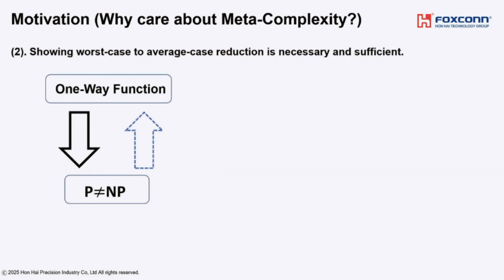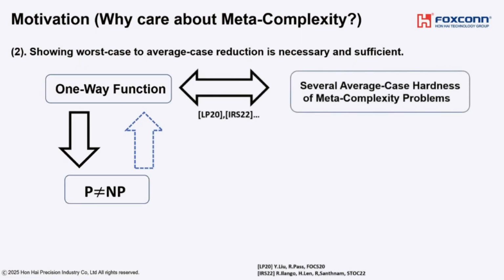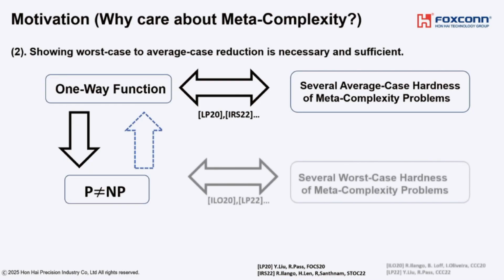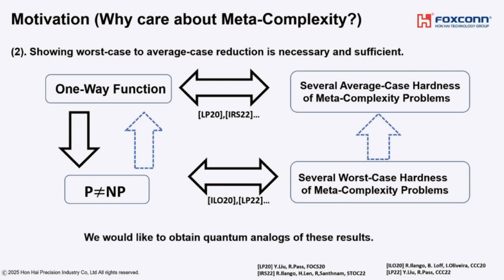The second reason is that, in order to show this result, it is necessary and sufficient to show the worst case to average case reduction within meta-complexity. It is shown that one-way functions are equivalent to several average case hardness statements of meta-complexity problems. This result is in itself interesting, but we can also show that P not equal to NP can be characterized by several worst case hardness statements of meta-complexity problems. So given these two characterizations, in order to show this conjecture, it is necessary and sufficient to show this direction. Because of this background, meta-complexity gains attention.